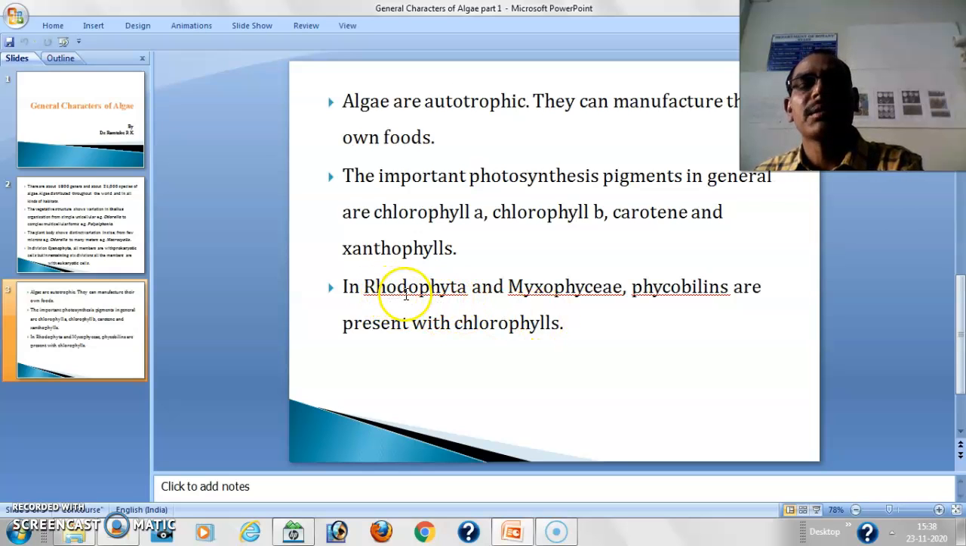Rhodophyta is also called the red algae, Myxophyceae called the blue-green algae. So the blue-green color appears due to the particular phycobilin. In Rhodophyceae, the red color appears due to the phycoerythrin, and in Myxophyceae, the blue-green color appears due to the excess amount of the phycocyanin pigment. Remaining portions of the general characters will be discussed in the next lecture.